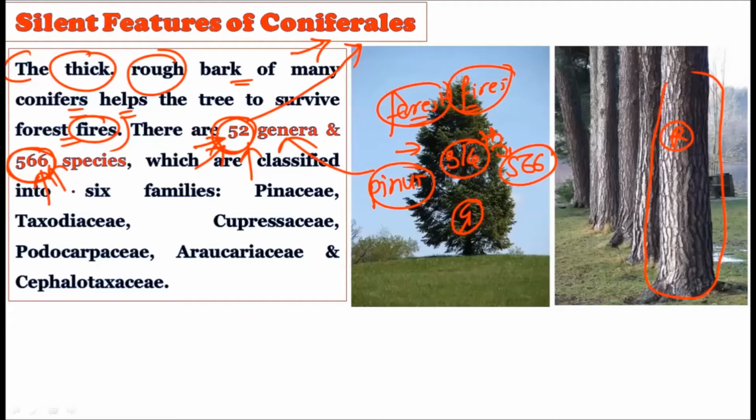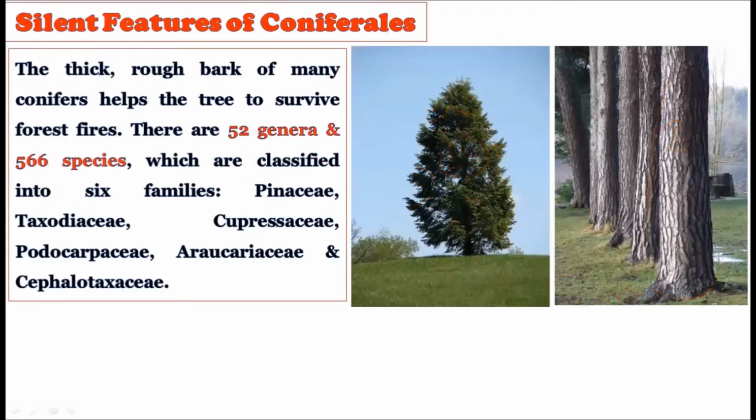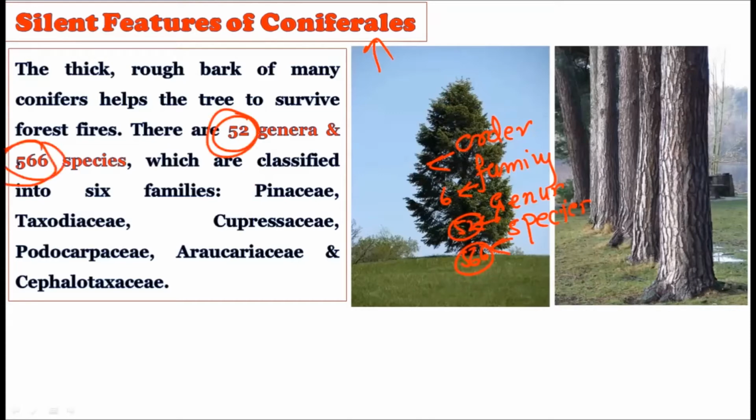Now these are actually classified into 6 families. So we are talking about the sequence of classification. First we have the order, then we have the families, then the genus, and after the genus we describe the species. So the order is Coniferales. In that we have 6 families, 52 genera, and then 566 species under this Coniferales. So 52 genera, a total of 566 species, which are distributed into the 6 families.